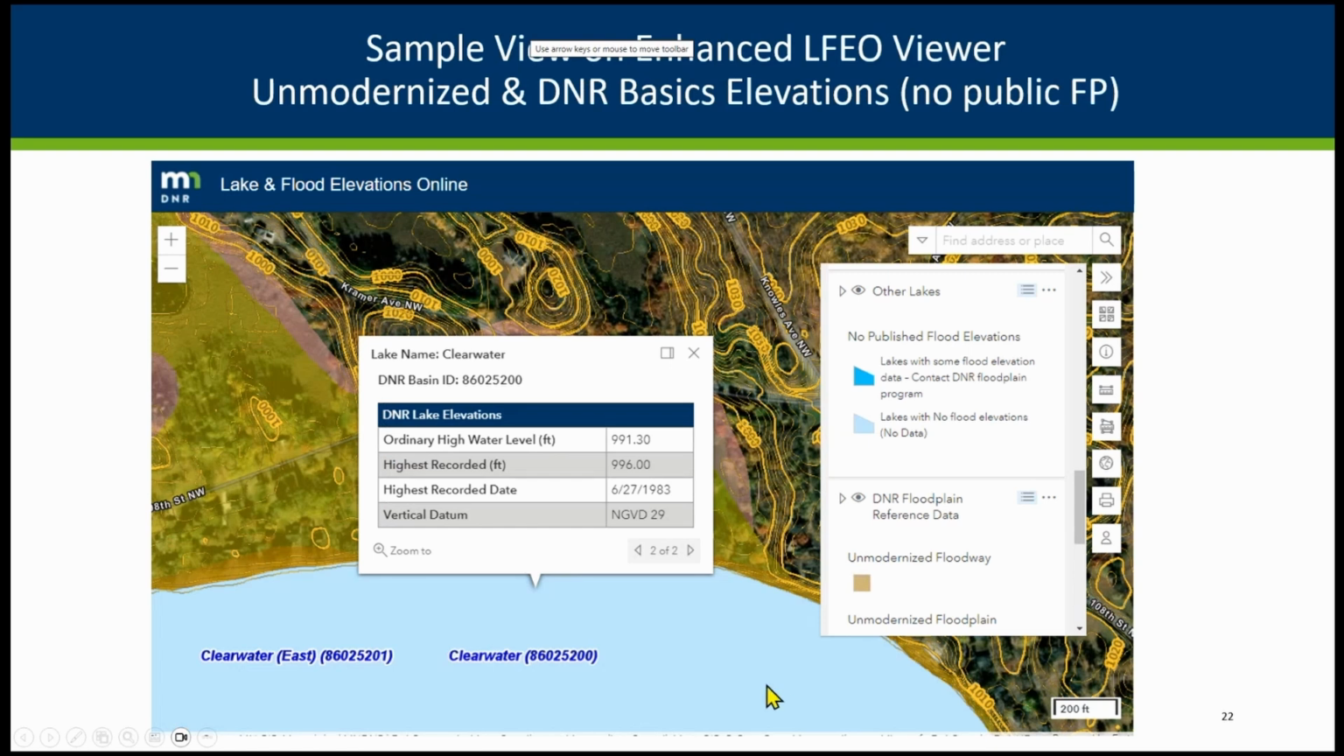So here's an example where it's the medium color of blue. It doesn't have the flood elevation data, but we do have an ordinary high and highest recorded. And I want to note here, sometimes when you come in, it will be blank here, but it'll say like 1 of 2. So you need to advance to number 2 and see if the data is there. That has to do with some behind the scenes stuff that we couldn't get fixed to have the numbers always show up as page 1 there.